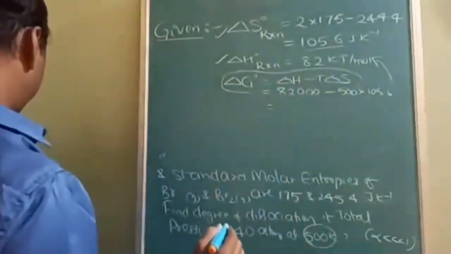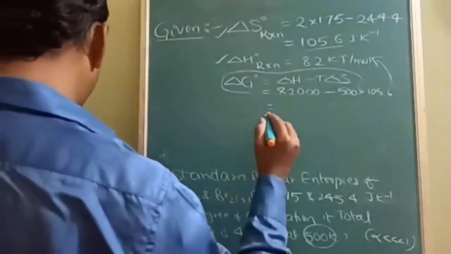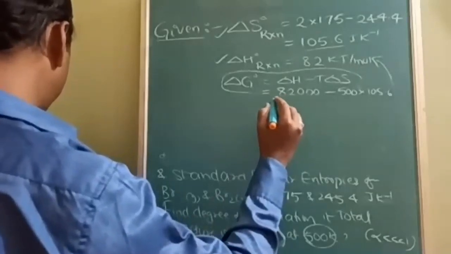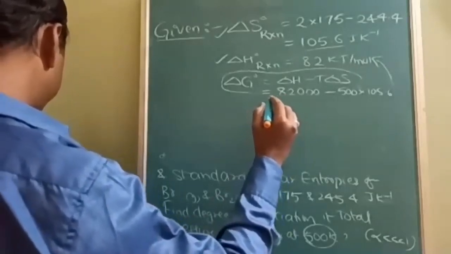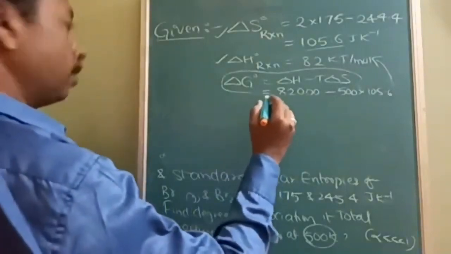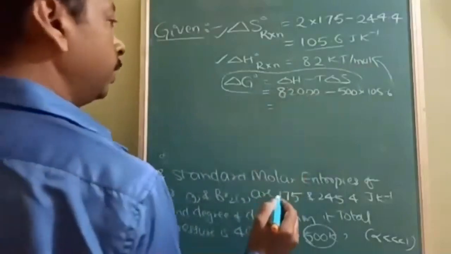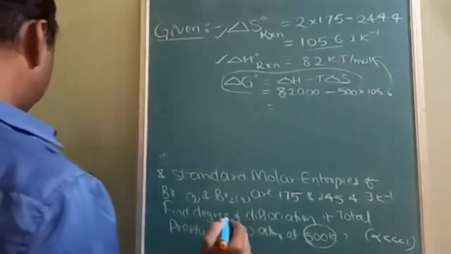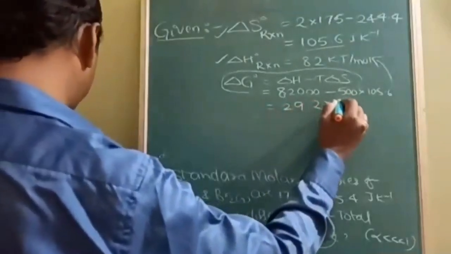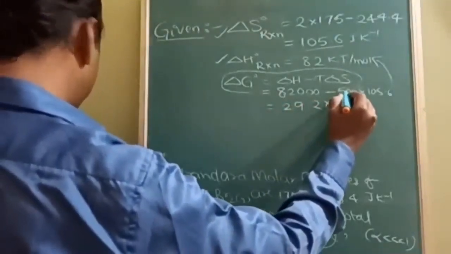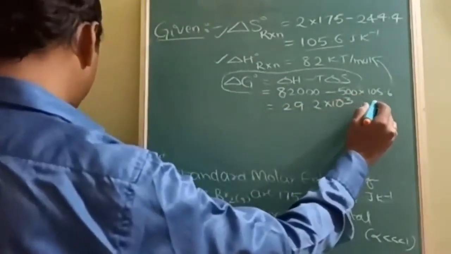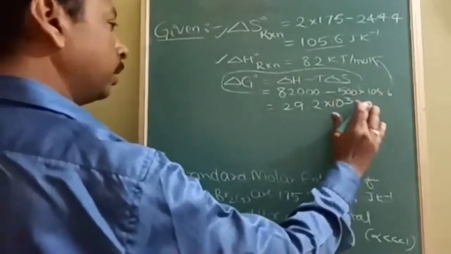After simplifying this, delta G is given by 82,000 minus 500 into 105.6, and you are getting 29.2 into 10 to the power of 3. This will be kilojoules. Okay, what these are, joules.